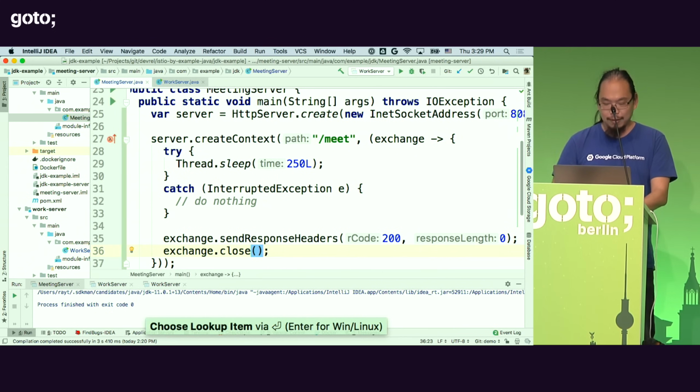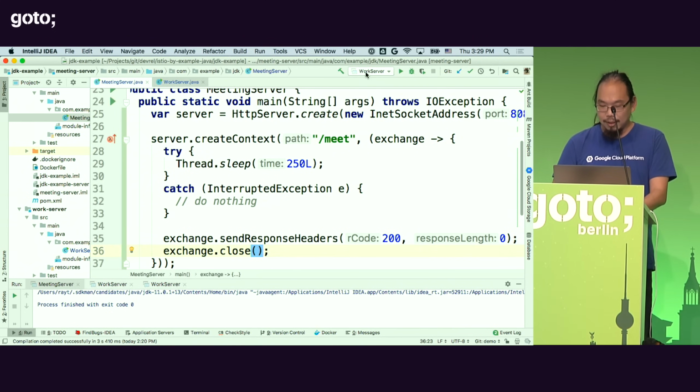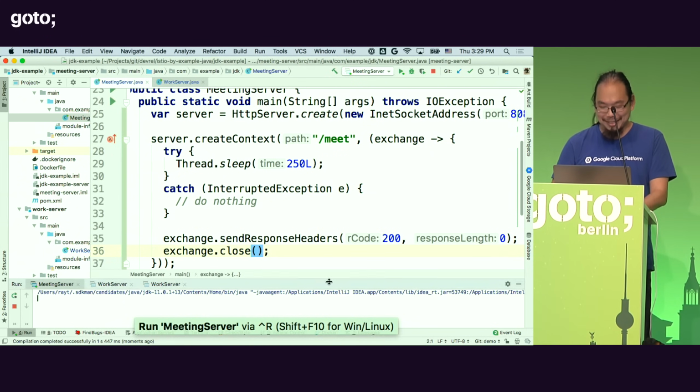Right? That is a very simple server that I can write. I'm going to go ahead and try to run it. How many people think this will just work? Nobody. Wow. That's a tough crowd.